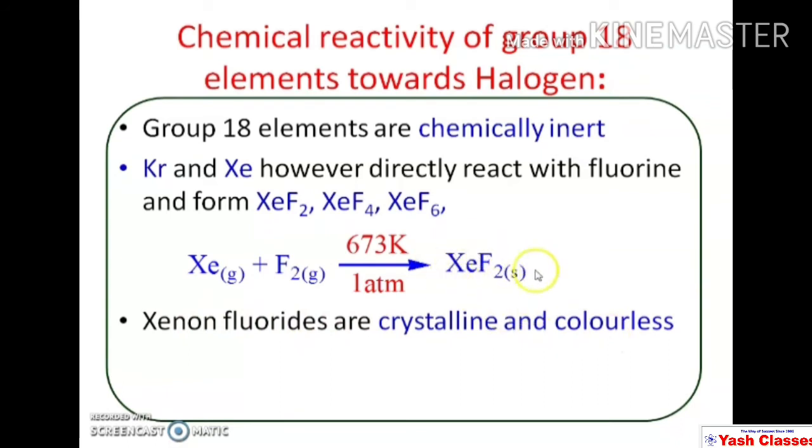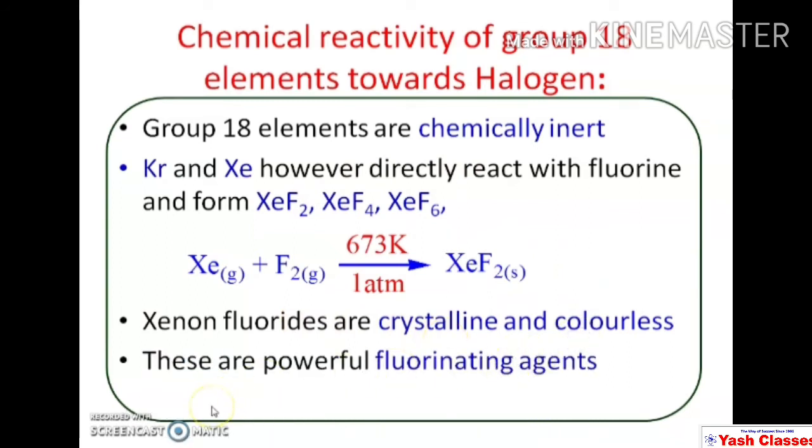Actually xenon difluoride is in solid state, xenon tetrafluoride is also solid and xenon hexafluoride is also solid, crystalline solids and colorless. These are also powerful fluorinating agents. So fluorination of other compounds can easily be done by using xenon tetrafluoride, xenon hexafluoride, etc.